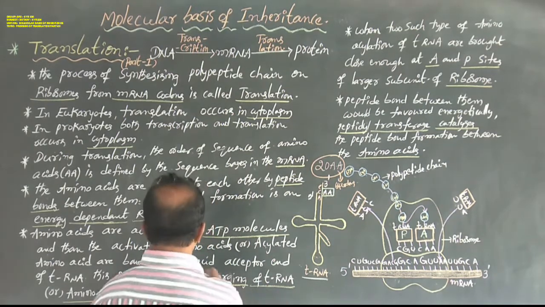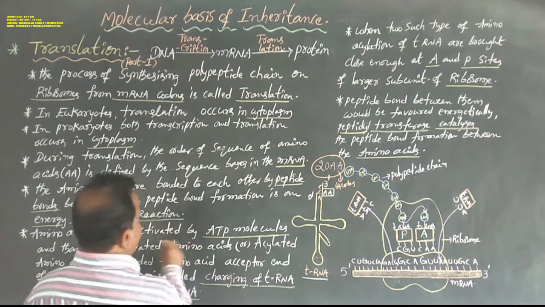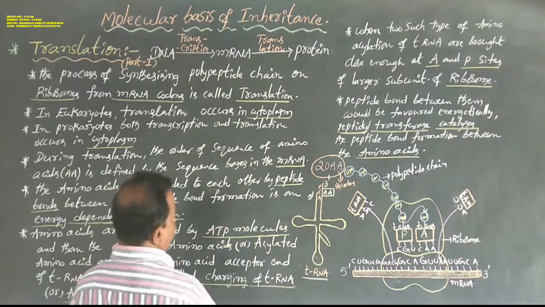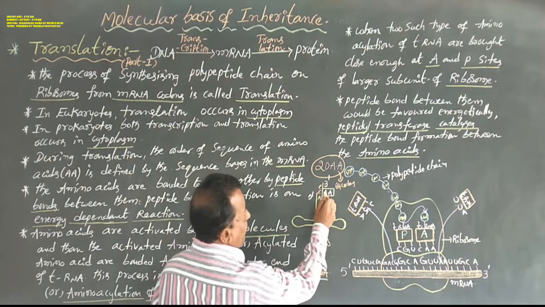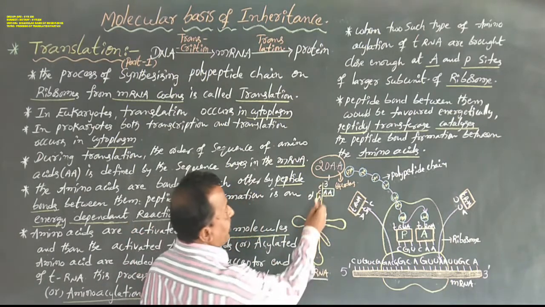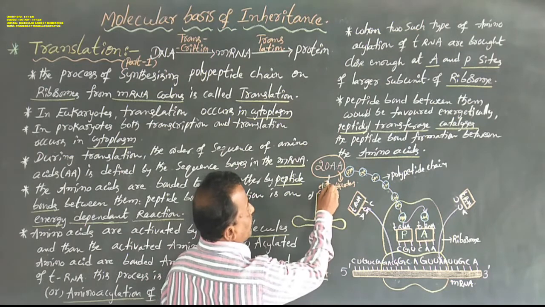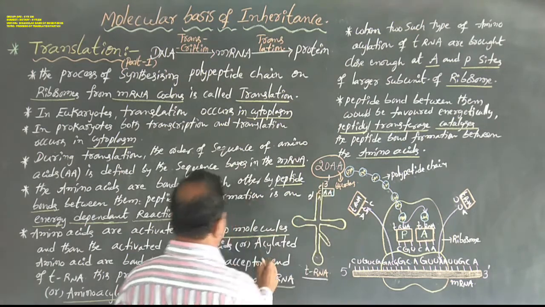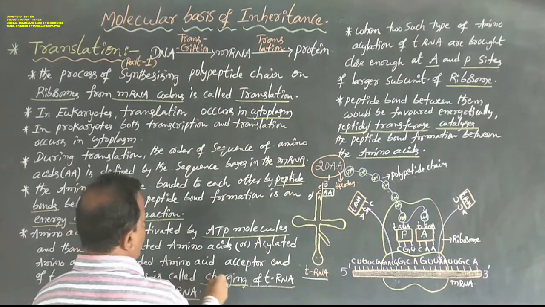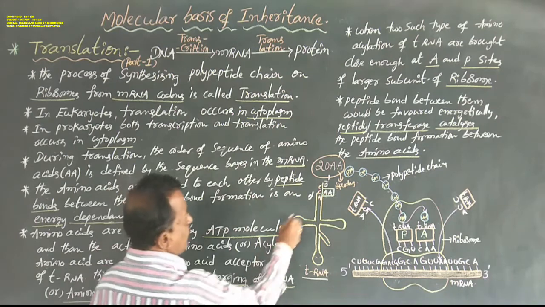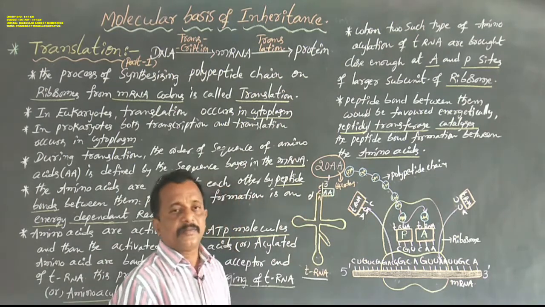It is then known as an activated amino acid or acylated amino acid. This activated amino acid is attached to the 3' end, the CCA end, of the tRNA. This process is called charging of tRNA or aminoacylation of tRNA.